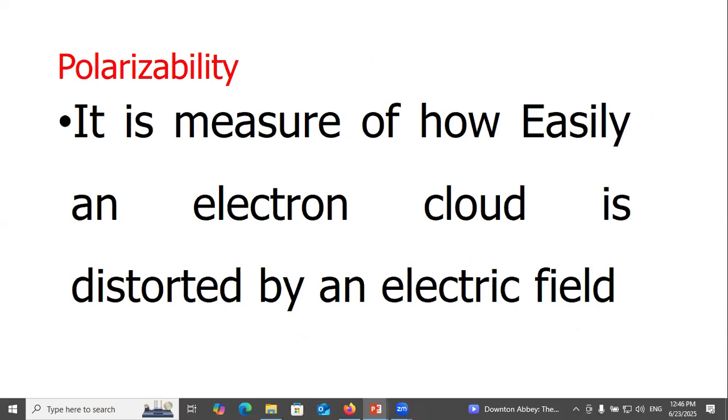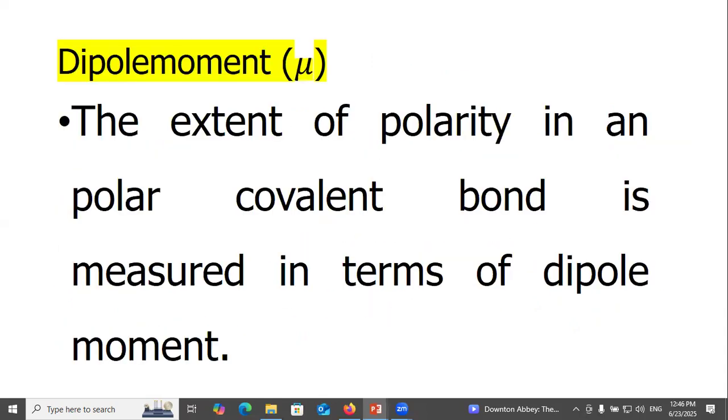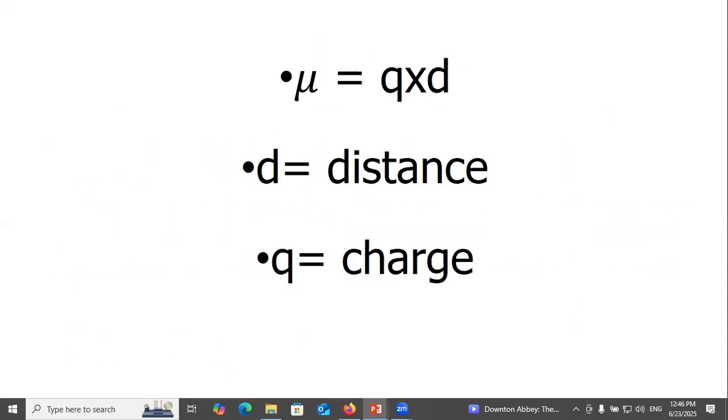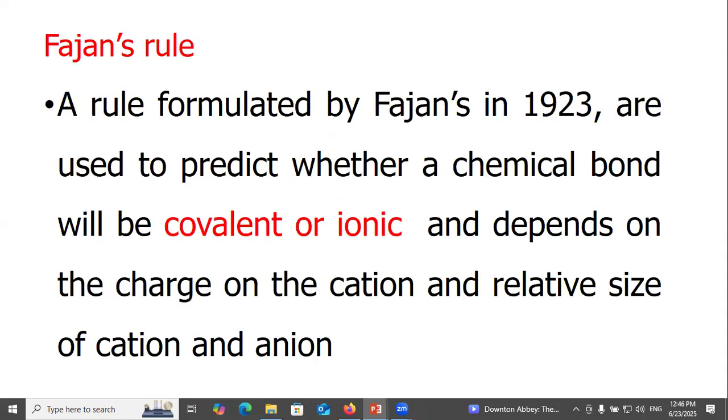Polarizability is a measure of how easily an electron cloud is distorted by an electric field. Dipole moment is Q into d, that is, charge times distance.